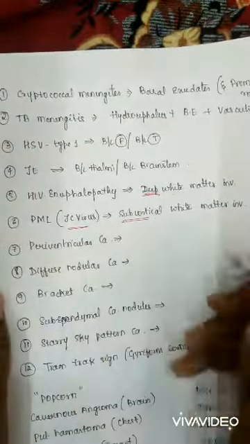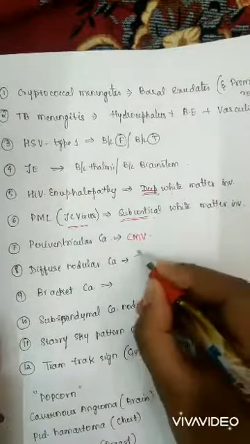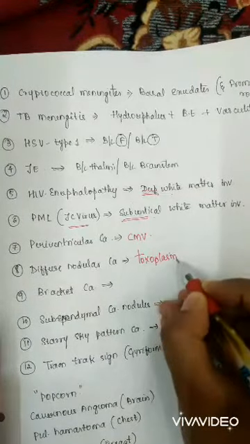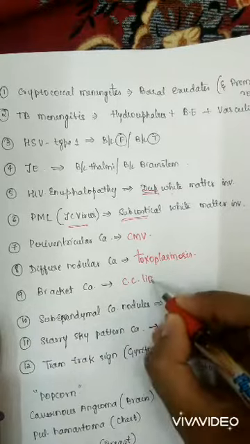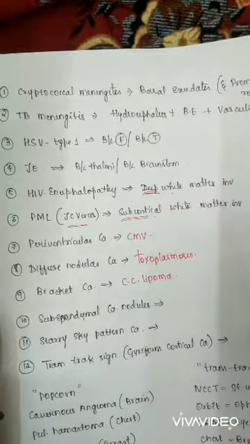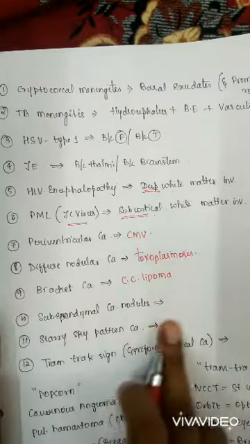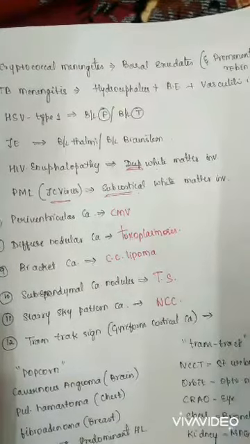Next, periventricular calcification is seen in CMV. Diffuse nodular calcification is seen in toxoplasmosis. Bracket calcification is seen in lipoma, corpus callosal lipoma. Next, subependymal nodules are seen in tuberous sclerosis. Starry sky pattern calcification is seen in neurocysticercosis.